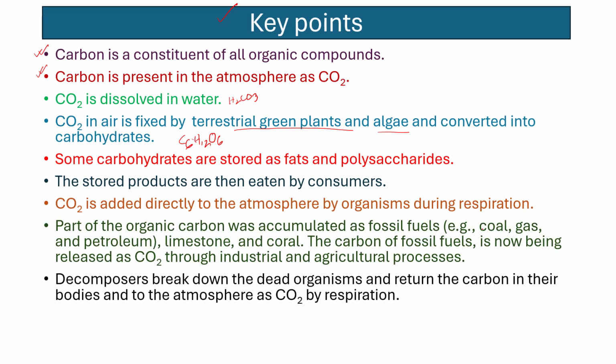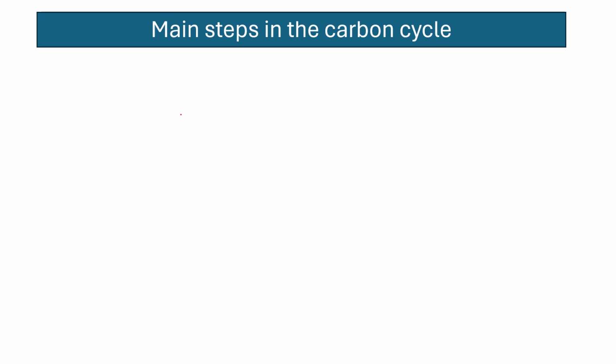Part of the organic carbon was accumulated as fossil fuels. Example: coal, gas, and petroleum, limestone, and coral. The carbon of fossil fuels is released as carbon dioxide through industrial and agricultural processes. Decomposers break down the dead organisms and return the carbon in their bodies to the atmosphere as carbon dioxide by respiration.